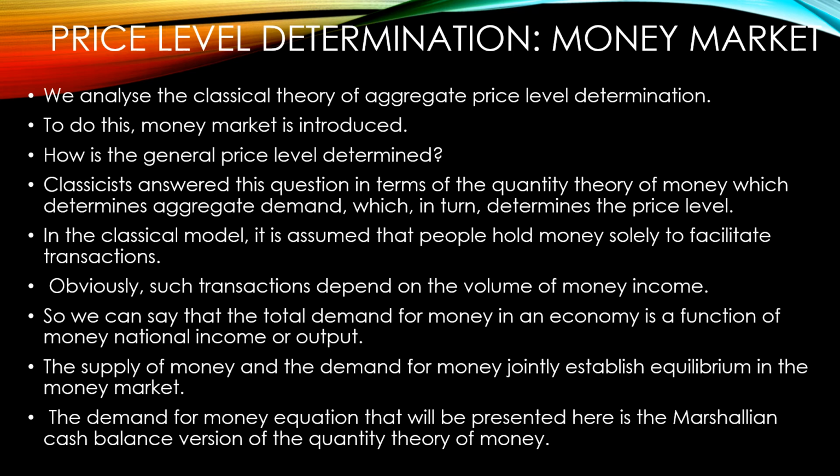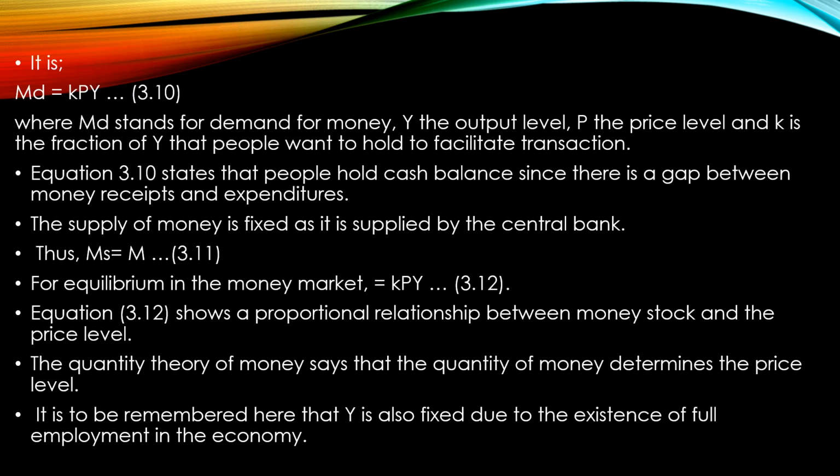So it could be said that total demand for money in an economy is a function of money national income or output. Supply of money and the demand for money would jointly establish equilibrium in the money market, and as in the case of the commodity market, demand and supply would interact and intersect at a particular point, where you will be able to determine the equilibrium position. Now the demand for money equation presented here is the Marshallian cash balance version of the quantity theory of money, that is M_D = KPY, where M_D is the demand for money, Y is the output in the economy, P is the price level, and K is the fraction of Y that people want to hold to facilitate transactions.